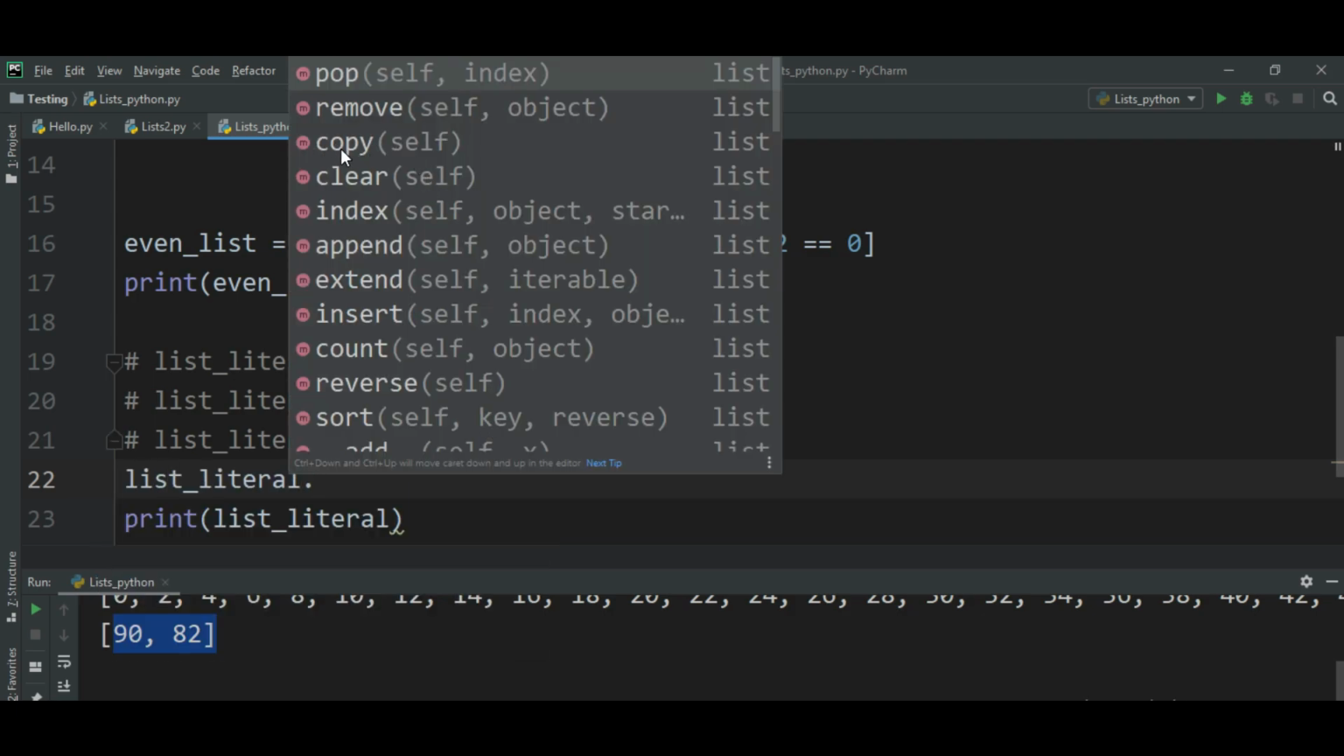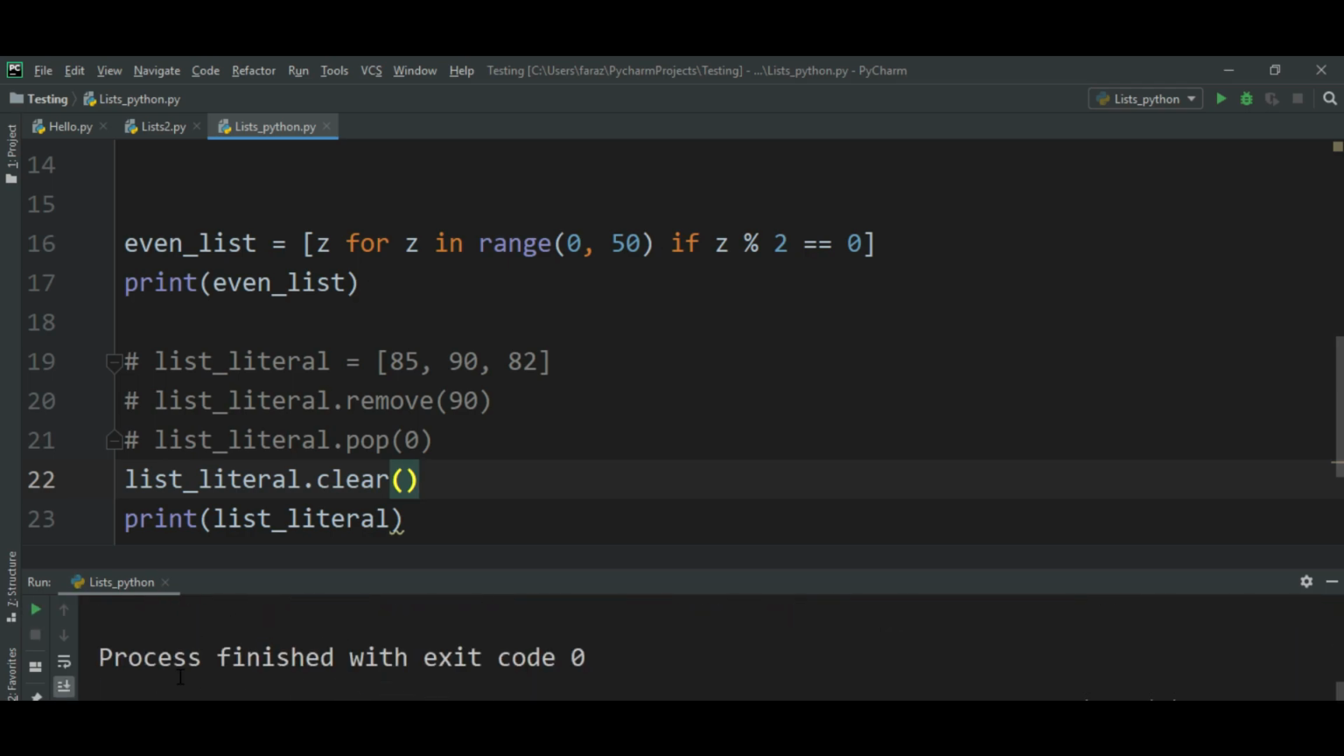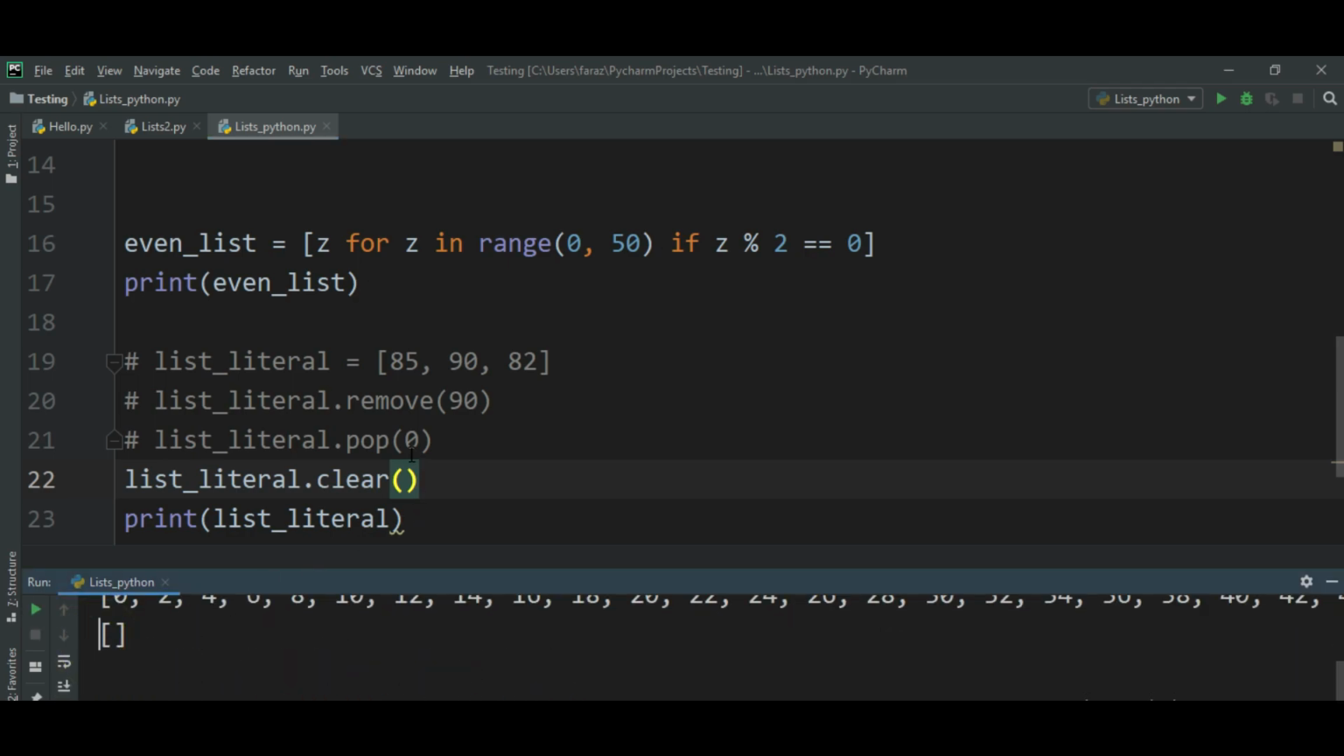See, it's very easy. It's just going to create a copy of your list. No worries about it. It's a self. It's not going to take anything, right? Self means empty. For now, remember self, index, object. Self means no arguments here. Clear. Again, no arguments. It's going to empty your list. I'll show you this one. Clear. It's going to remove every element of your list and make it empty. So that is your clear method.